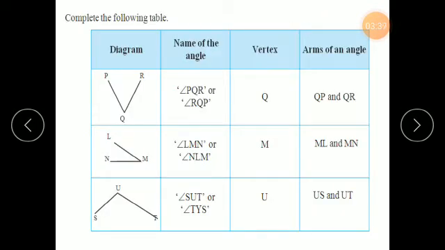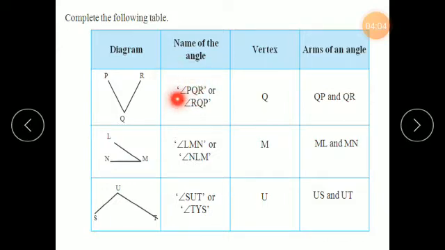Now see this, PQR. Can you read this angle? Angle PQR. Can you read this angle LMN? Can you read this angle S, U and T? Now here I want to fill in the name of the angle. This is the exercise from the textbook. I want to write down the name of the angle. First, what will you write? You have to write down the symbol.